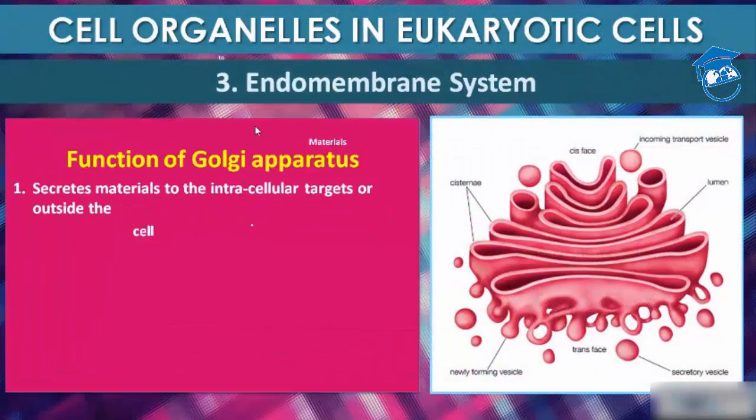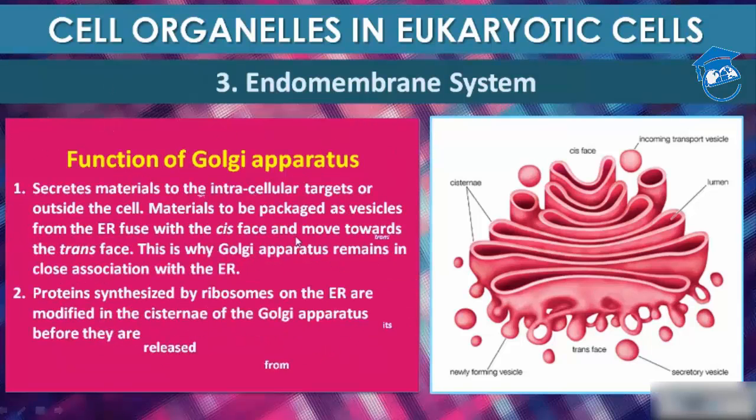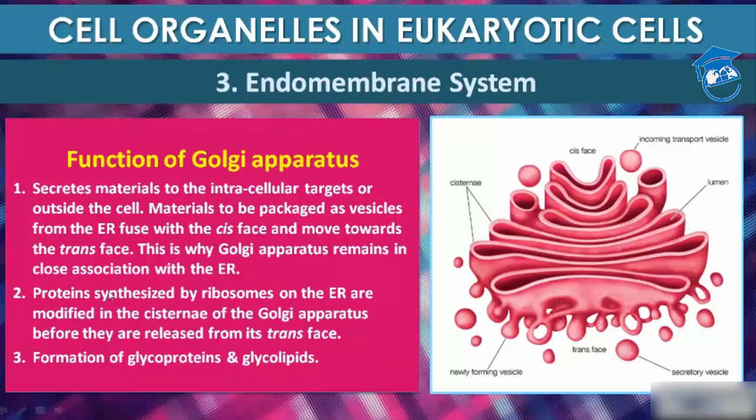Then the function of the Golgi apparatus, as I told you, is that it secretes material to the intracellular targets or outside the cell. Okay, proteins are synthesized by ribosomes on the endoplasmic reticulum, which are modified in the cisternae of the Golgi apparatus before they are released from its trans face, and it also helps in the formation of glycoprotein and glycolipid.